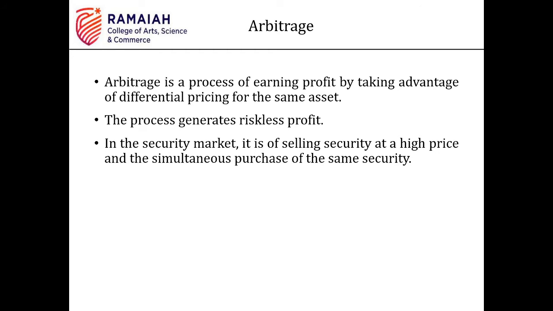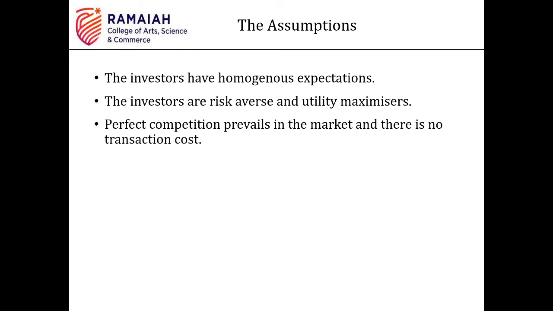All right, let's move on to the next slide. What are the assumptions of the arbitrage pricing model? Investors have homogeneous expectations, that is, everybody tries to make profits and minimize the risk. Investors are risk averse and utility maximizers. Whatever is given, they want to utilize the maximum benefits out of it. Correct? That will be their mentality.